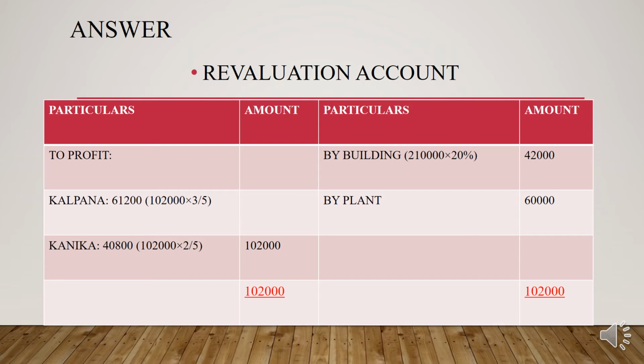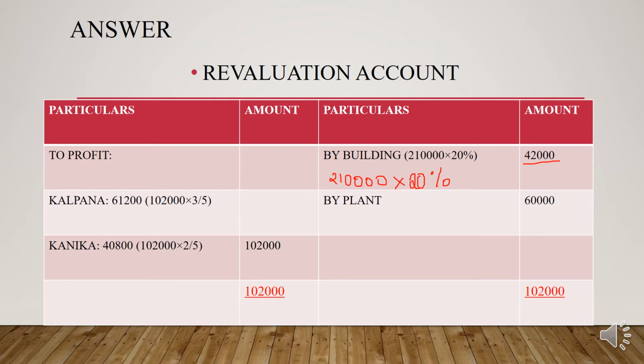And how do we do this adjustment? We know that the land and building amount in the balance sheet is 2,10,000. Here it says it is appreciated by 20%, which means 2,10,000 into 20%, so you will get 42,000.